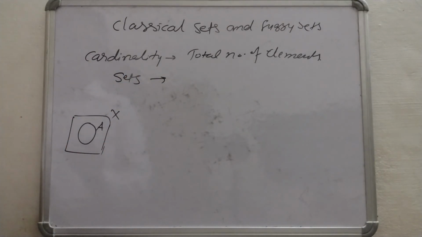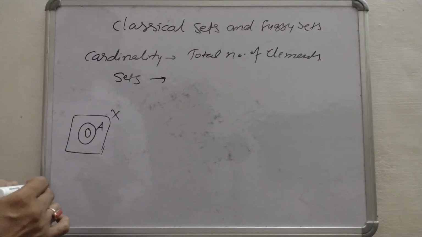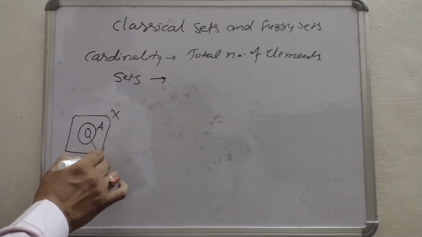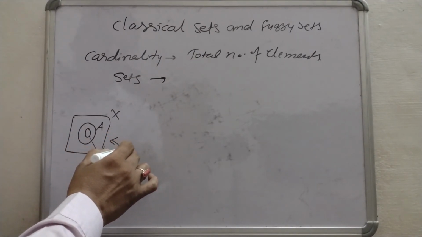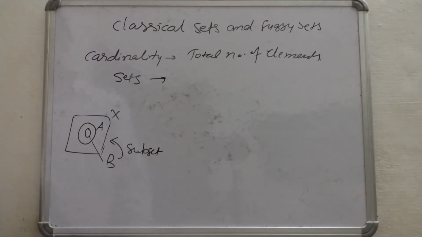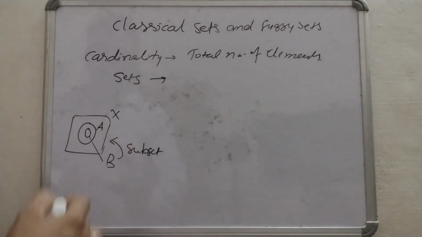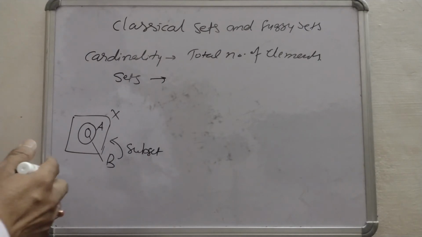And what is a subset? Let us suppose one more set is there within set A and suppose it is B. So B is a subset of A, and obviously A is also a subset of the universe. Now there are some notations that we will use while writing expressions for crisp sets and fuzzy sets.